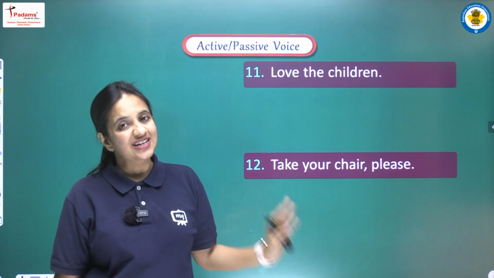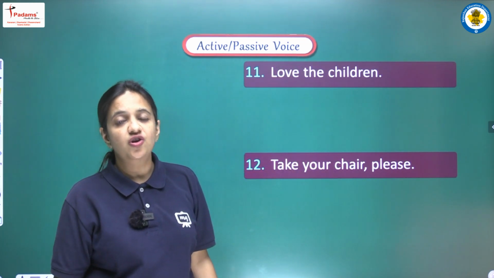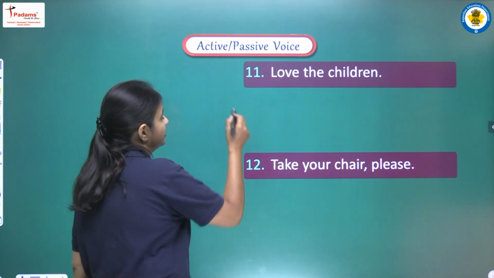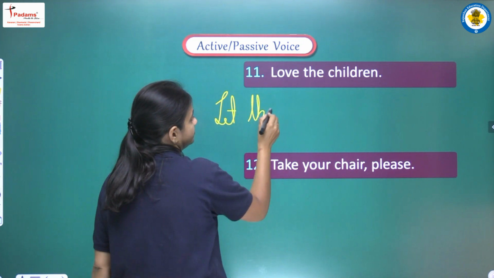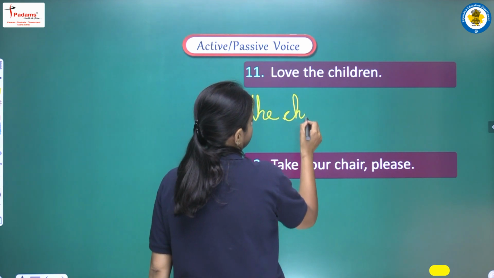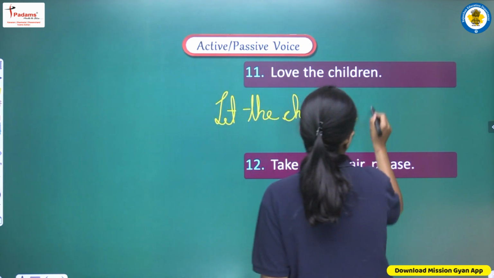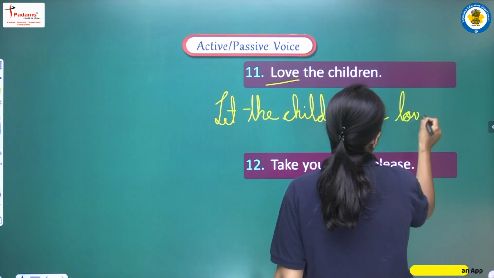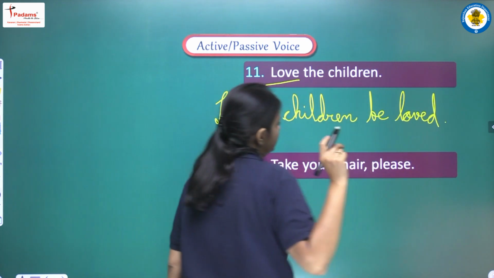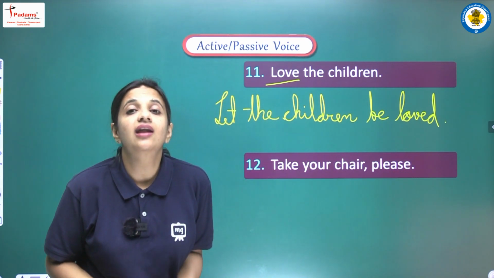Alright, so now the sentence that is given to us is love the children. So first of all, let's follow the let pattern. Let, object is the children. Then be, and third form of love, it will be loved. So the complete sentence here will be let the children be loved.